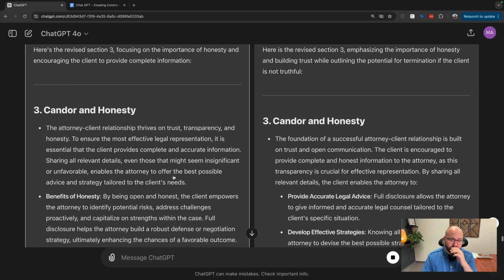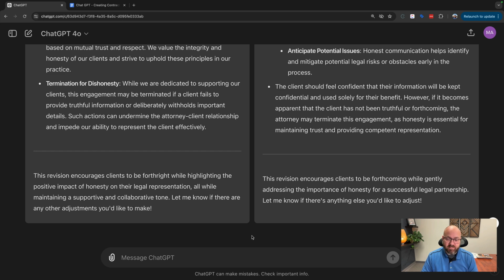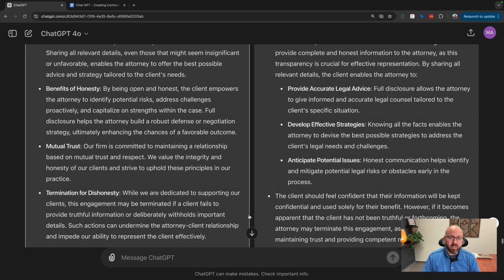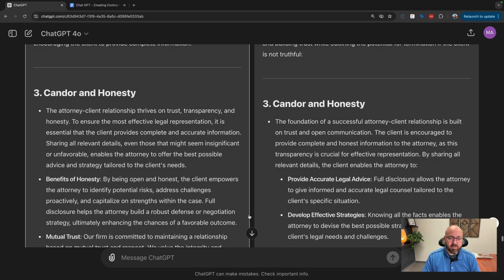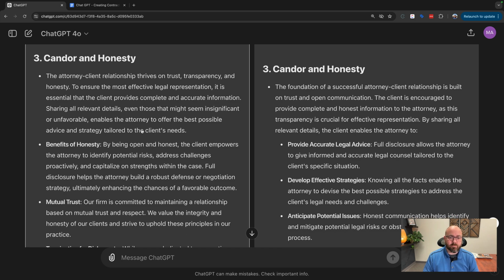Okay, so sometimes ChatGPT gives you 2 versions to choose from. You have to be careful. If you click on it accidentally, then you choose that. So let's see here. And when I say this to my clients, I usually say, I work for you. I give you the best service and advice when you give me all of the information in an accurate way. I am not going to go talking about you behind your back, and I say things like that. So let's see what it did and if we like it.